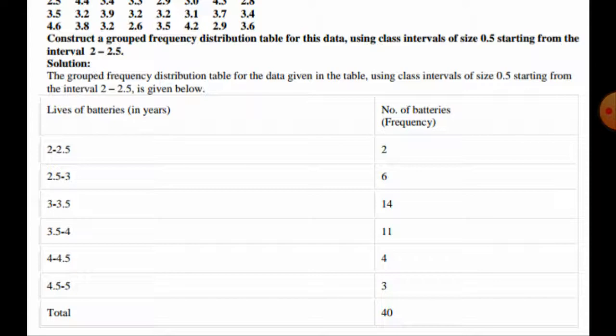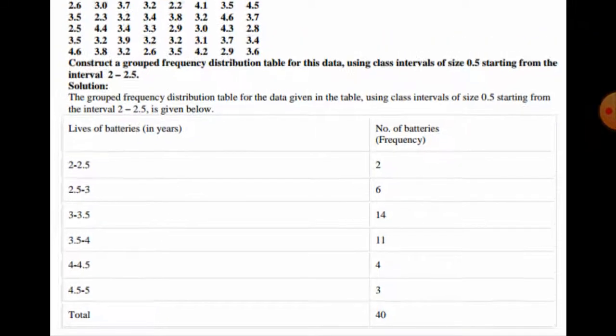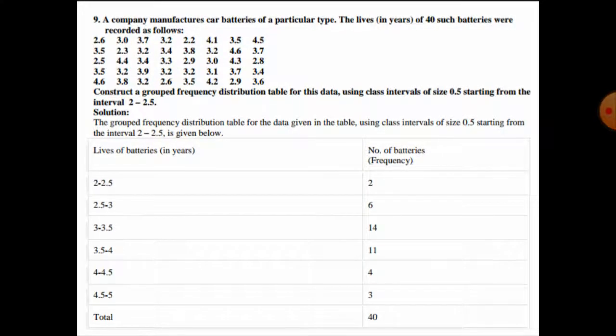So here, life of battery in years and number of batteries, that is frequency. 2 to 2.5, number of batteries 2; 2.5 to 3, 6; 3 to 3.5, 14; 3.5 to 4, 11; 4 to 4.5, 4; 4.5 to 5, 3. So the total number of batteries is 40. So in this we have to prepare this frequency distribution table. So in this way you can do this question. On the basis of these questions you can complete this exercise.